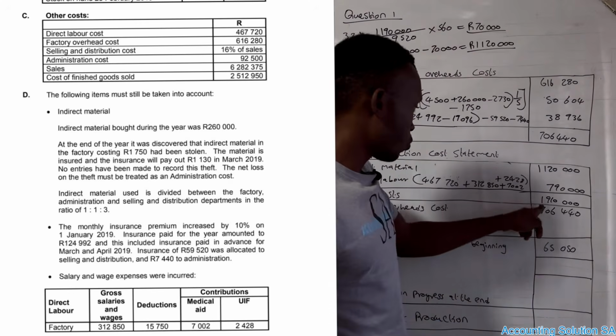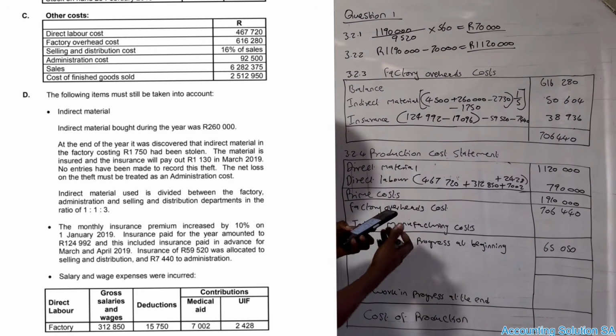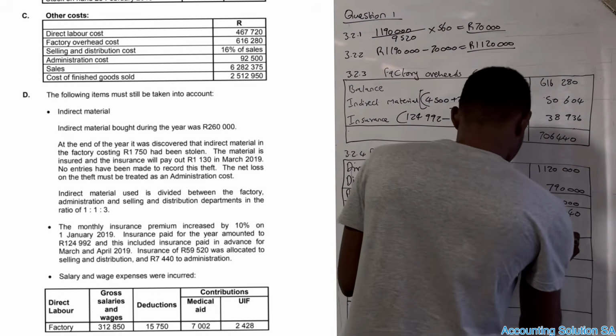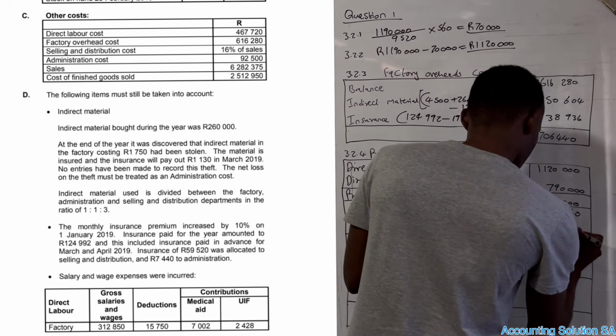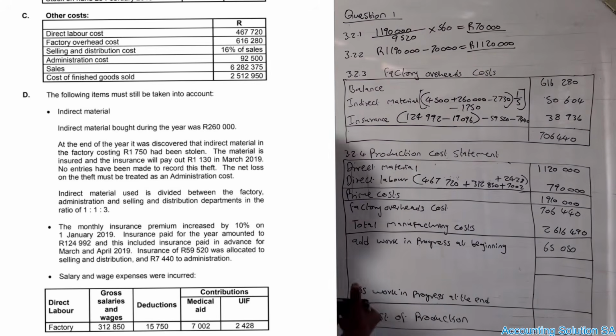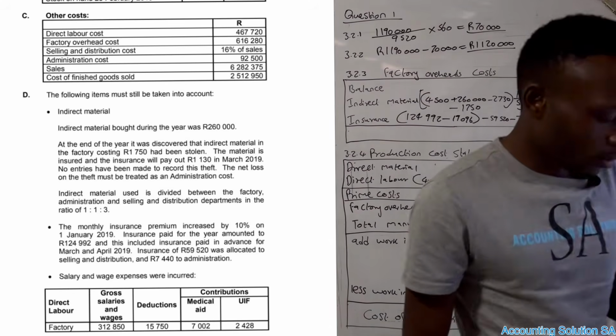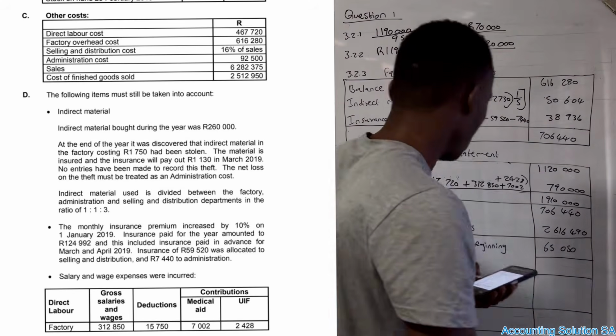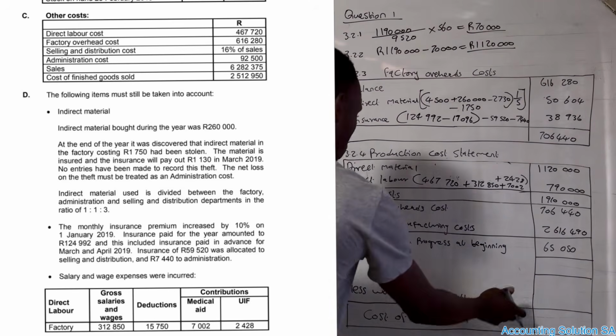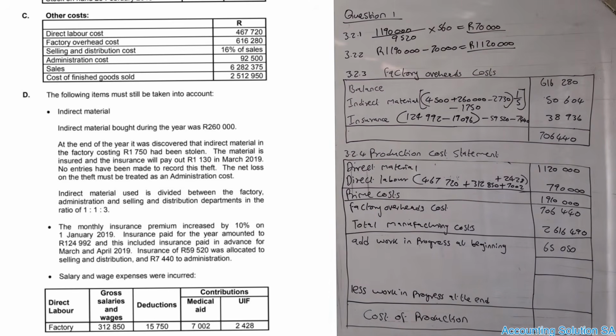Okay. Now because we are done with this one, it's almost done. We just have to add these two. It will give us total manufacturing. Total manufacturing will be 2,606,490. Okay, work in progress at the beginning, it was given, we just copy and paste it. Okay, and the next one, let's go to these two. How do we get them in this case? Work in progress at the end, it was a balancing figure.